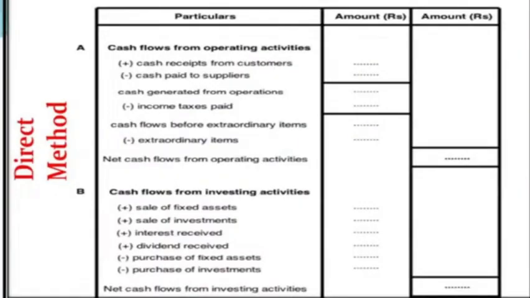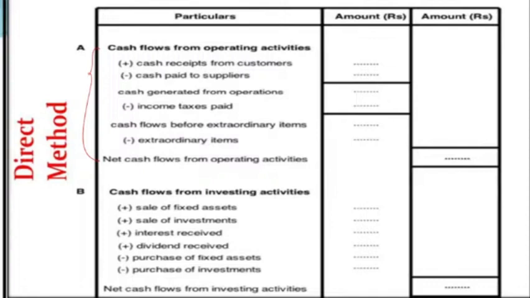In the direct method you can see the cash flow of operating activity: cash receipts, cash payments. The question is talking about non-cash items.